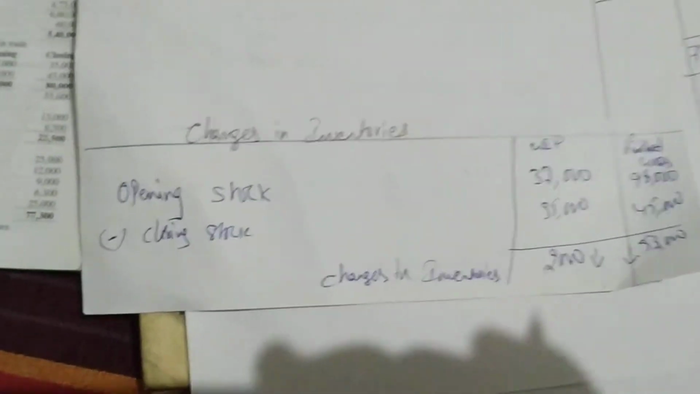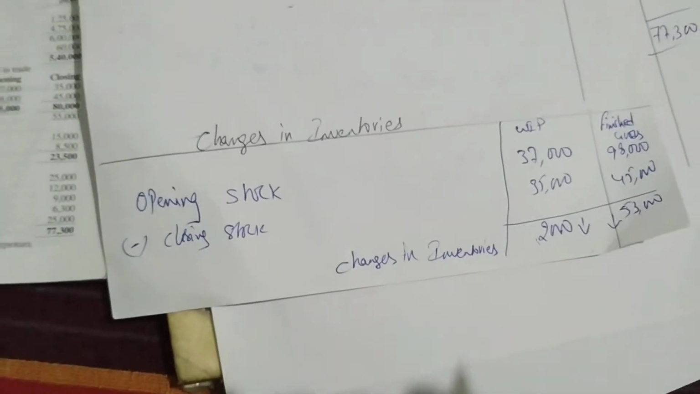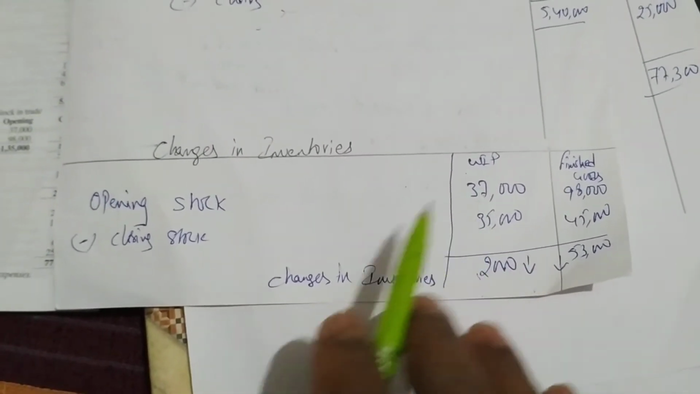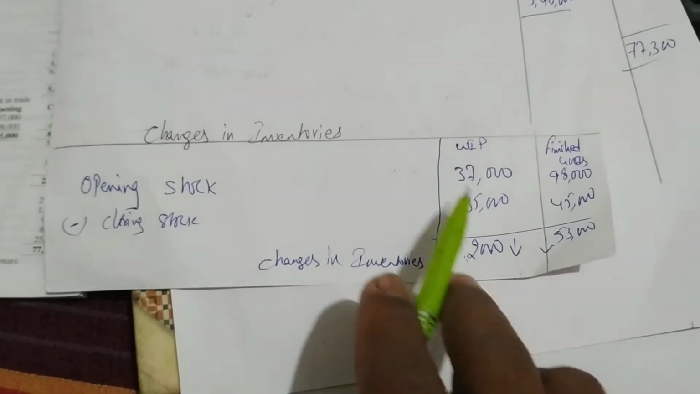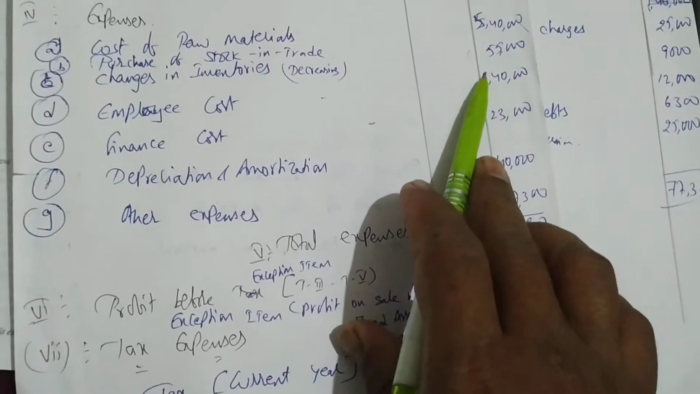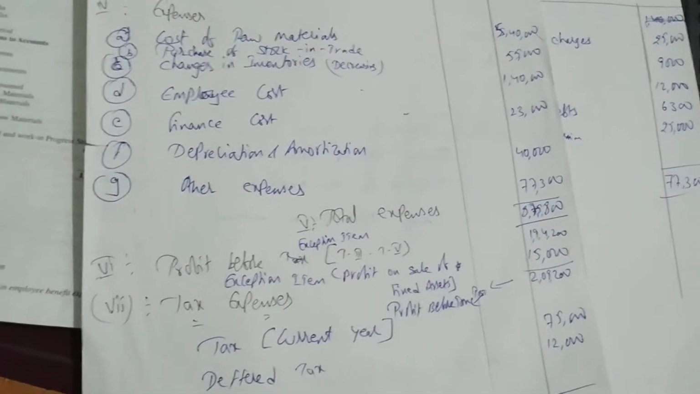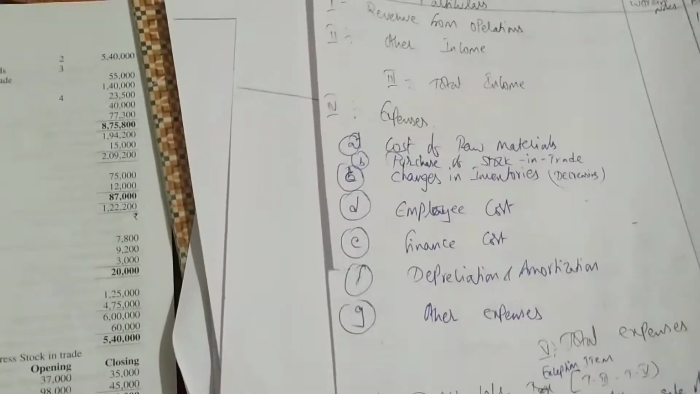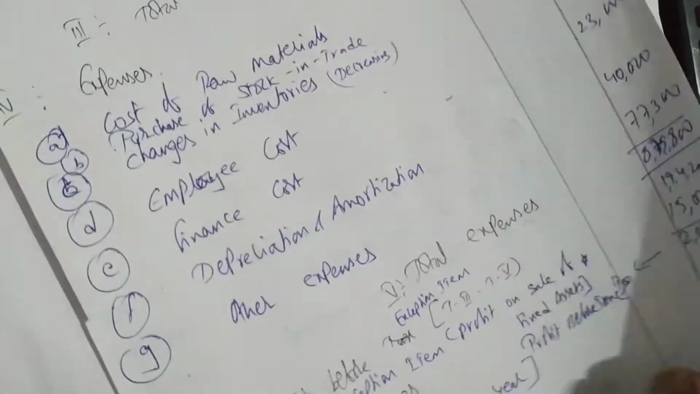Only one thing is different here. What is that? Changes in inventory. What do you have to do in changes in inventory? Simple. Opening I have written here, closing. If your WIP is decreasing, both are decreasing, then you add and write it in the format with a positive sign. That's it. If it is increasing, you have to write a negative sign. That's the only difference. So this is your example number 1. Then I want to do one more example. It's so simple.